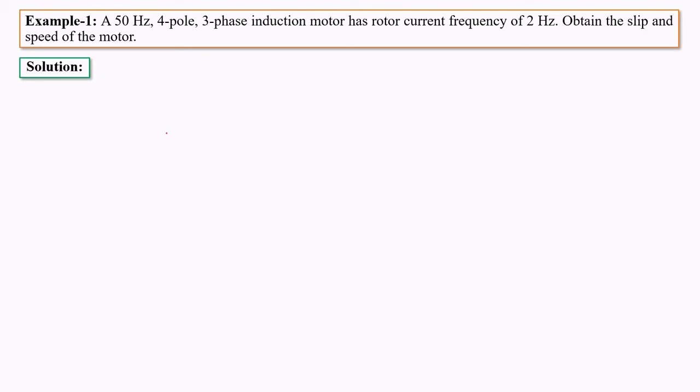We have already discussed that the frequency of the rotor during running condition is the product of slip and the supply frequency. So from this relation we can write slip is equal to f_r upon f, that is the frequency of the rotor current upon the supply frequency. So here the slip will be 0.04, or it can be written as 4%.